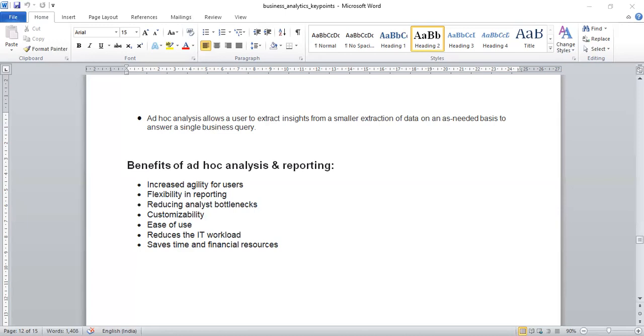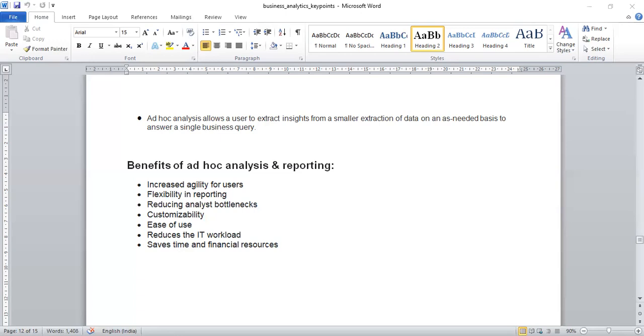Reducing analyst bottlenecks is like IT teams and analysts are freed from the burden of one-off requests for data and reports, and people are empowered to access corporate data and report their findings to answer a specific business question. Because all the people in an enterprise can quickly access and work with all data on a self-service basis.